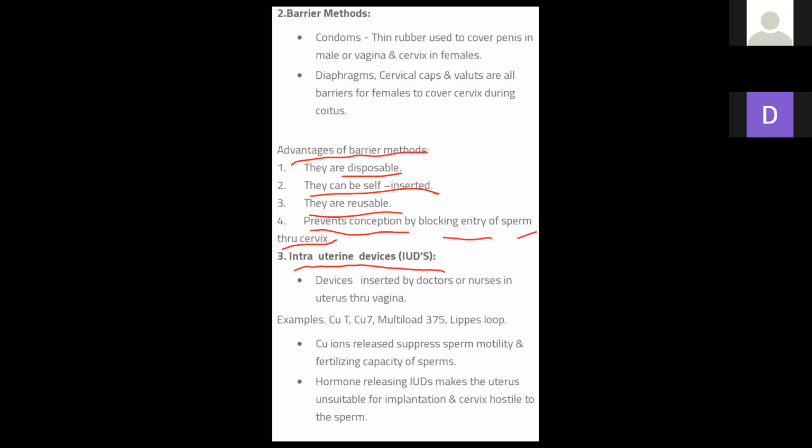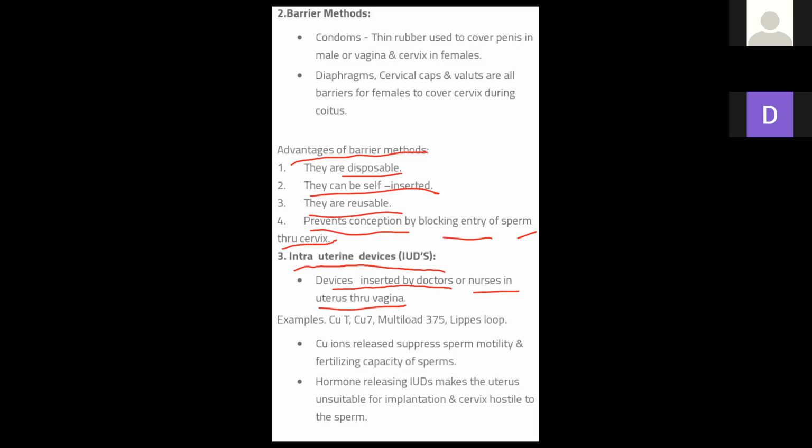These devices are inserted by a doctor or expert nurse into the uterus through the vagina. Is it clear, everybody? Here we need perfect doctors and nurses for IUD devices.